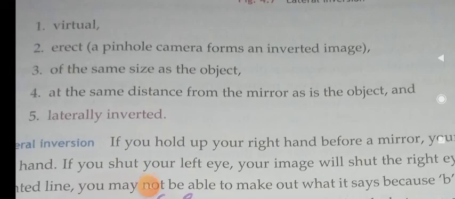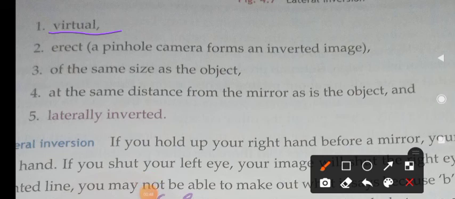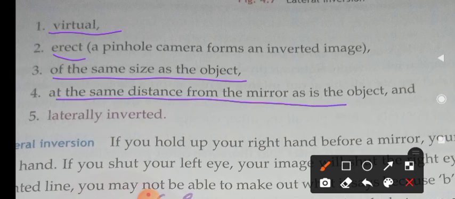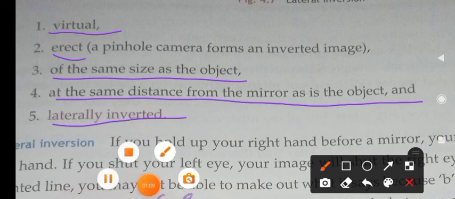The images formed by the plane mirror are virtual, erect, of the same size as the object, at the same distance from the mirror as is the object, and laterally inverted. So these are the five characteristics of images of the plane mirror. Let us discuss one by one what is virtual, what is laterally inverted, etc. Is it clear, children?